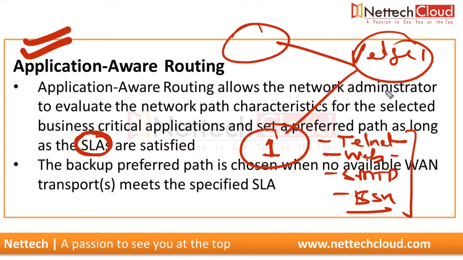So if we want that vEdge 1 should prefer TLOC 1 over TLOC 2 as long as SLAs are satisfied.